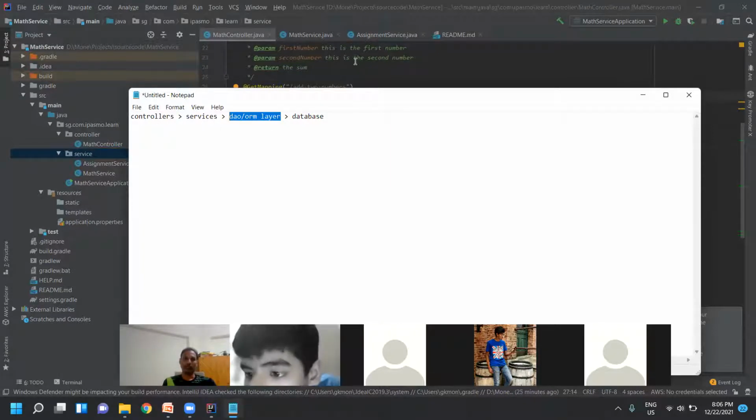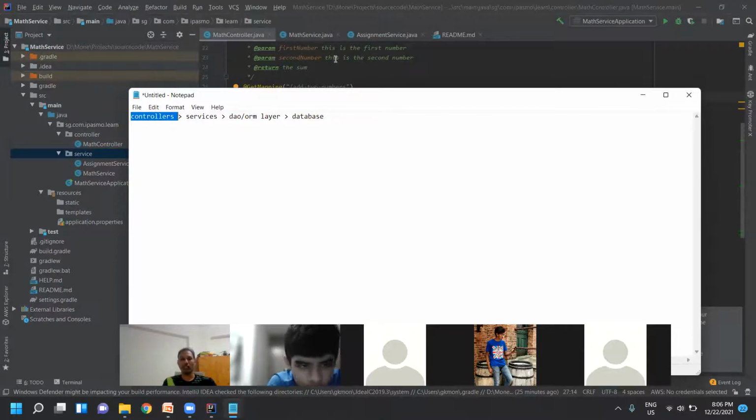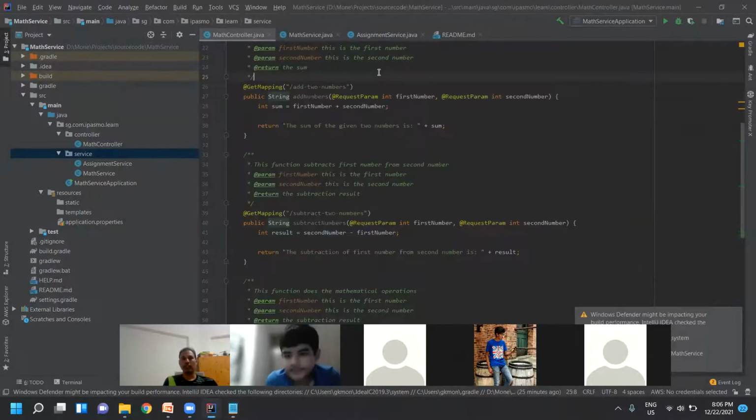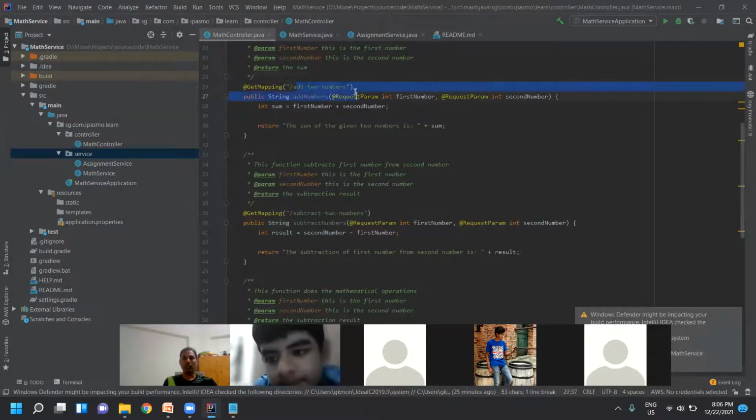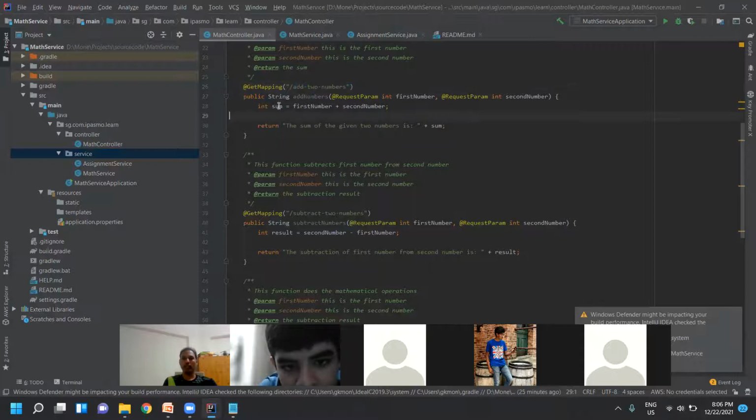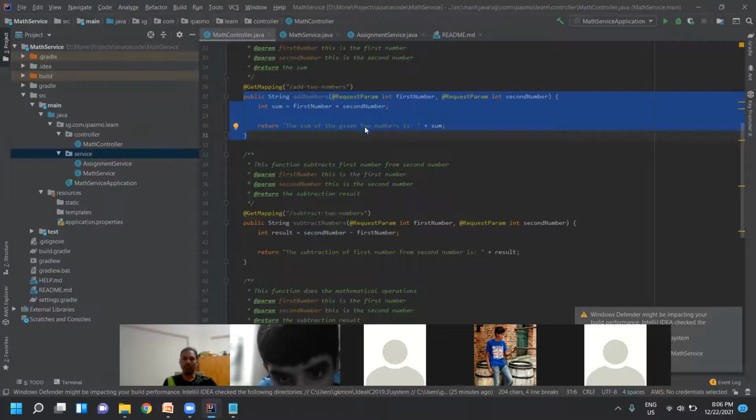So is controllers the URL? Yeah, controllers are the request processors. All the requests come to the controller only. The controller will process the request, whatever endpoint we are exposing. It will just do its own function, like add two numbers. This is one endpoint, so it will just do adding two numbers. That's it. Other than that, it doesn't do anything.